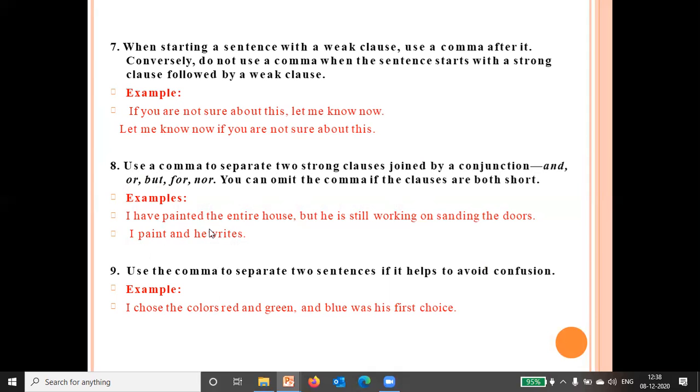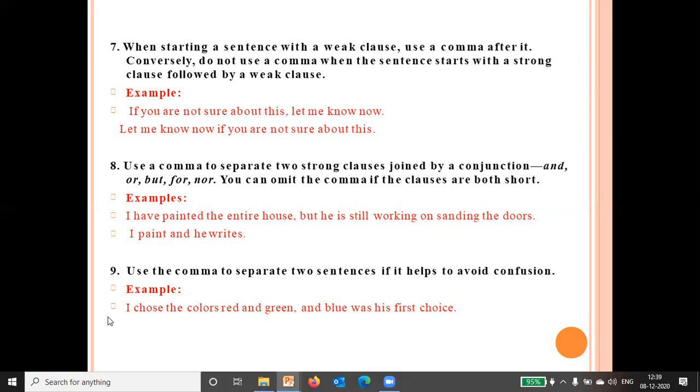But if the two strong clauses are joined by and, or, but, for, or nor, what are they? They are conjunctions, so we use a comma. Like: I have painted the entire house, and he is still working on sanding the doors. Before the conjunction we put a comma because these are two strong clauses.